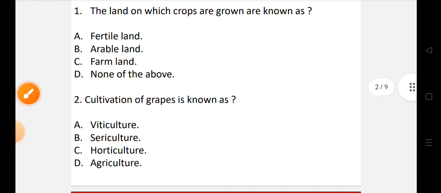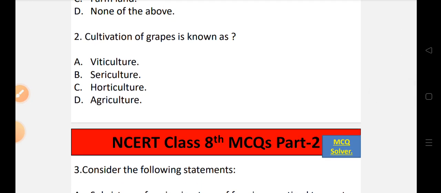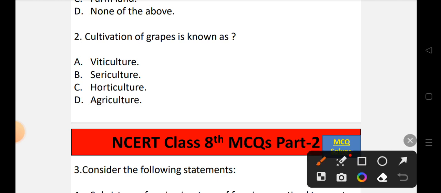Now let's move to question number 2. Cultivation of grapes is known as. Options are option A, viticulture, option B, sericulture, option C, horticulture, option D, agriculture. So the term used for the cultivation of grapes is known as. The correct option is option number A, that is viticulture. Viticulture is the correct option.